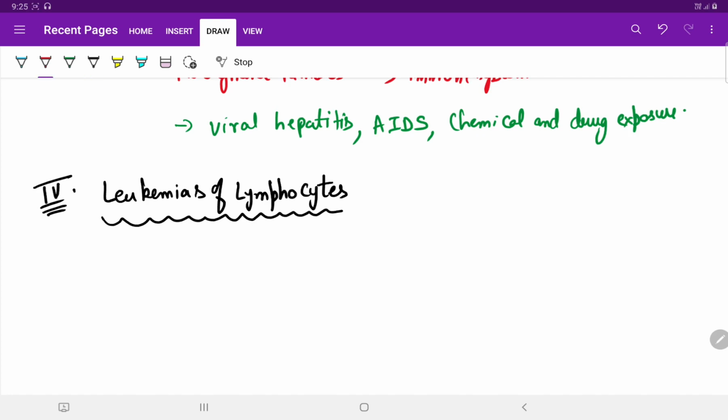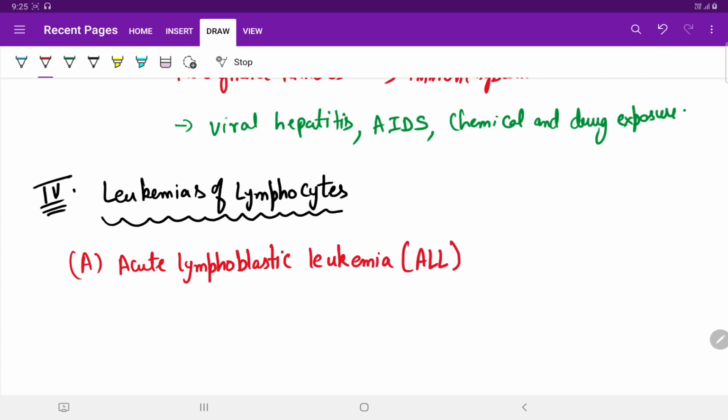Number one is acute lymphoblastic leukemia, also known as ALL.